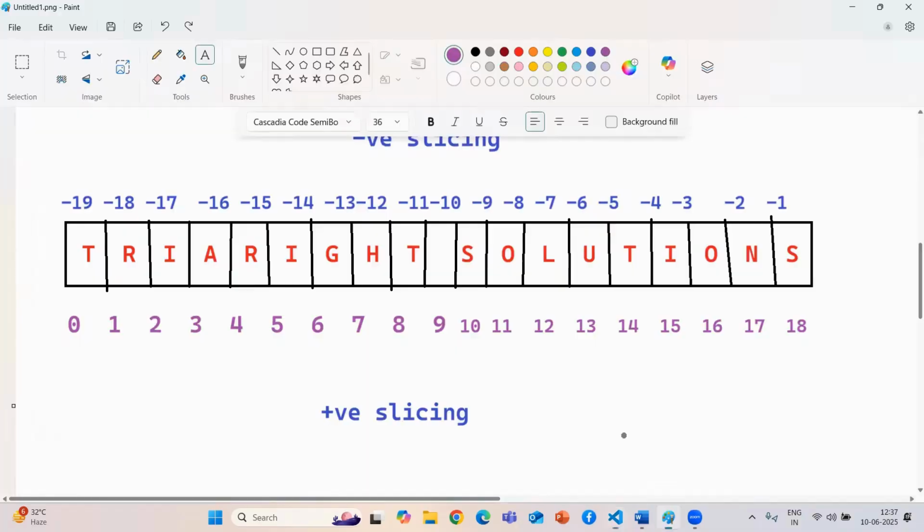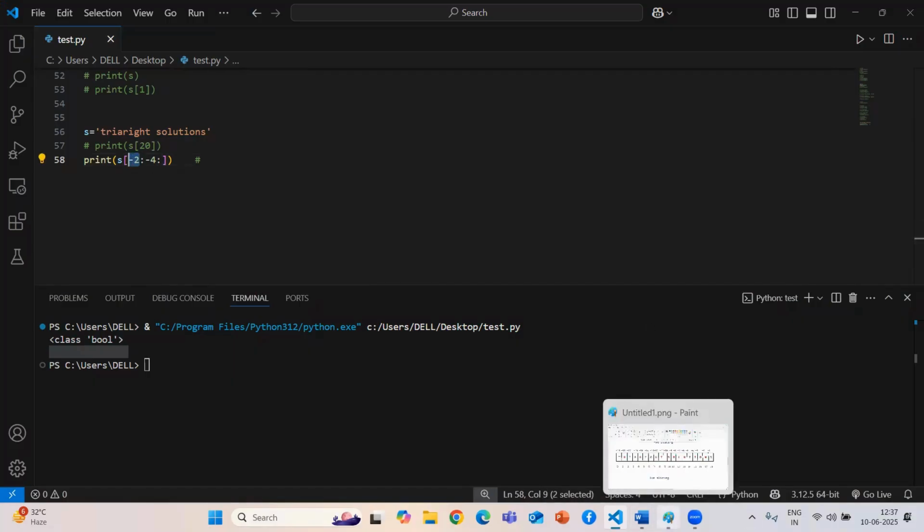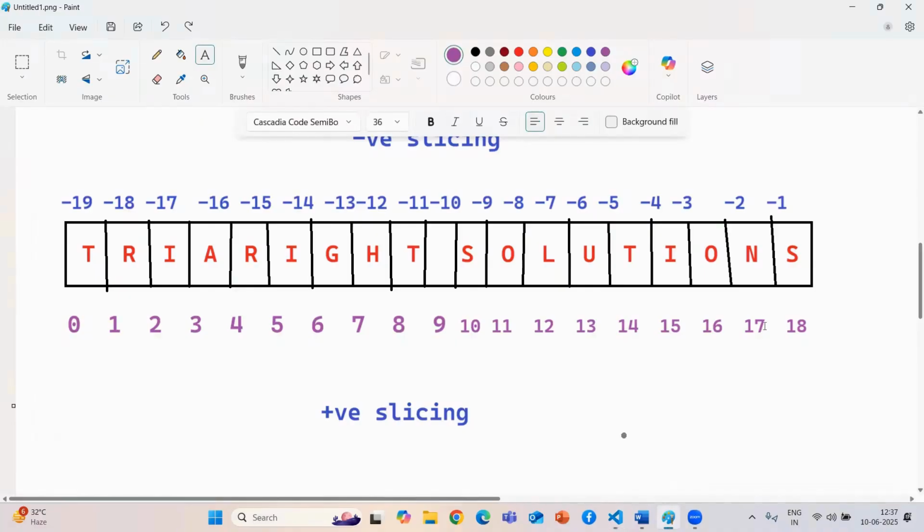So guys, whenever you are dealing with negative indexing in your slicing, make sure that you pass your updation value as negative. If you are not passing it, it will be converted into positive. So for -2, what is my positive value? Guys, just see. For -2, my positive value will be 17. Here only I can predict that particular thing.